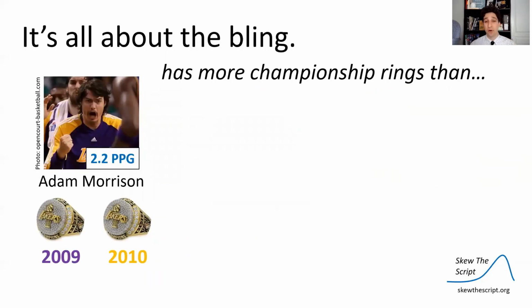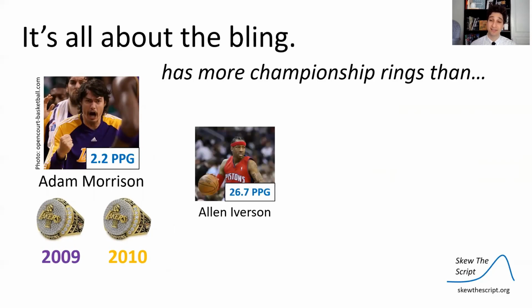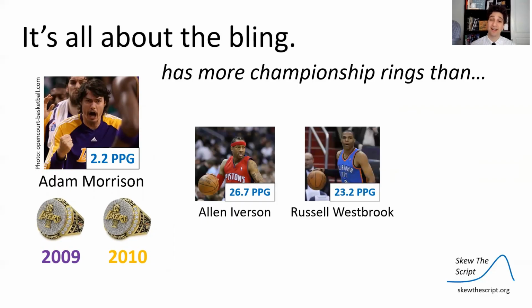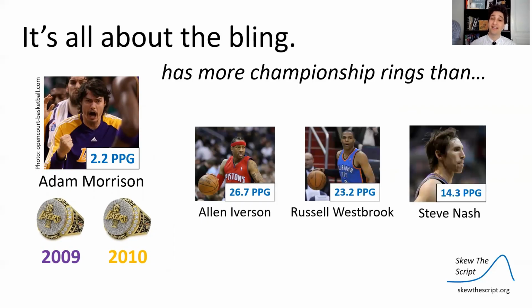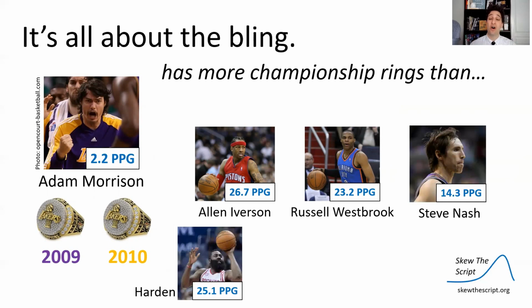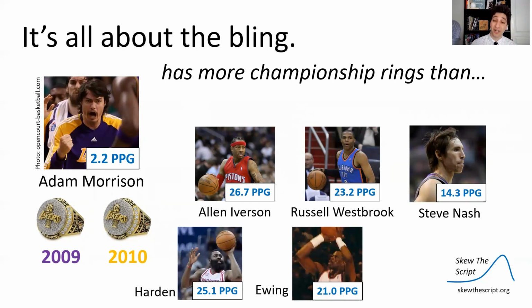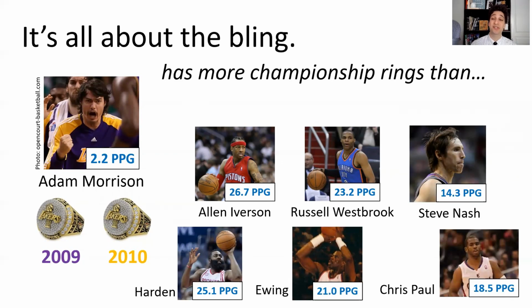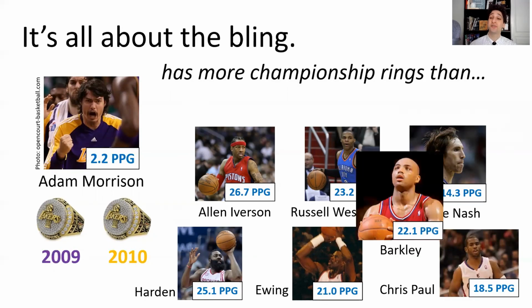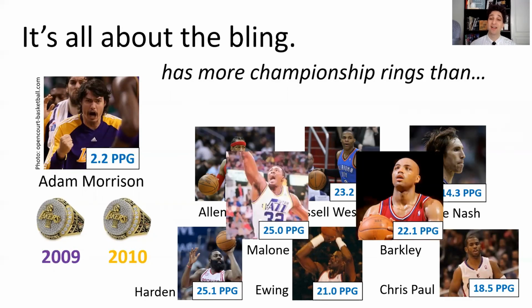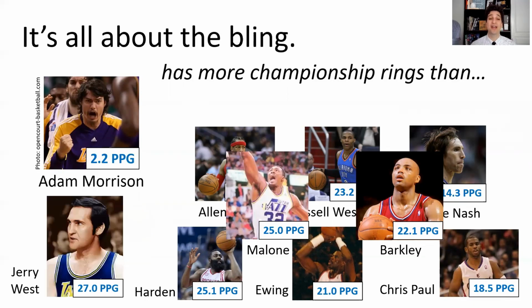So that means that Adam Morrison, who averaged 2.2 points per game, has more championship rings than Allen Iverson, who averaged 26.7 points per game in his era, Russell Westbrook, Steve Nash, Harden, Patrick Ewing, who averaged 21 points per game, Chris Paul, Charles Barkley, who averaged 22 points per game, Karl Malone, who averaged 25 points per game, and Jerry West, who is literally the logo of the NBA, shaped after his body.